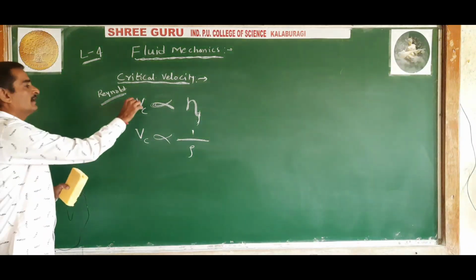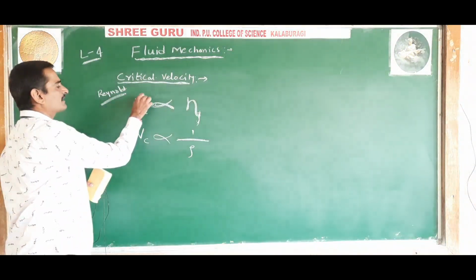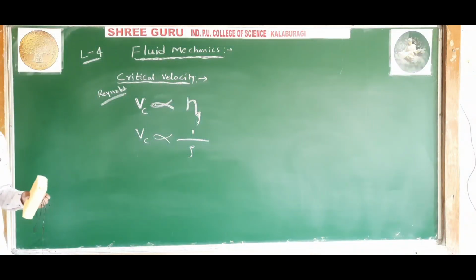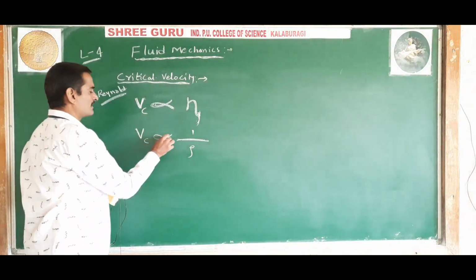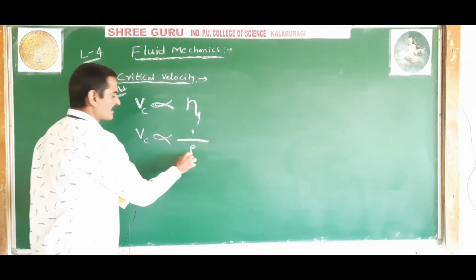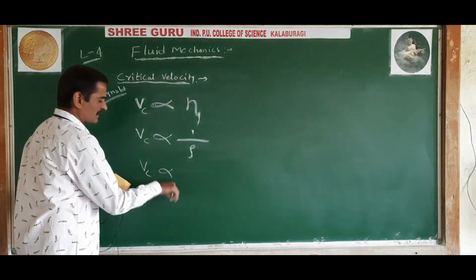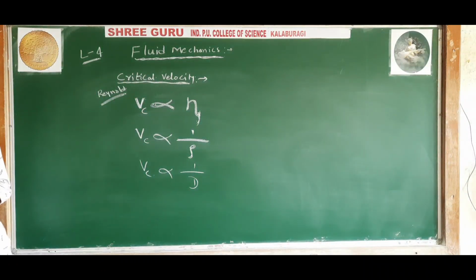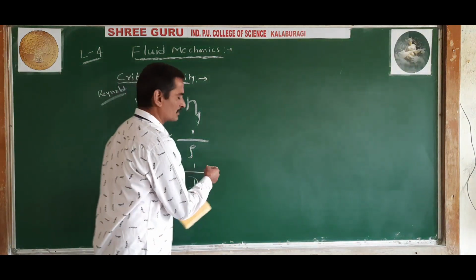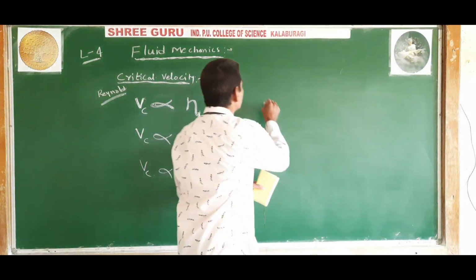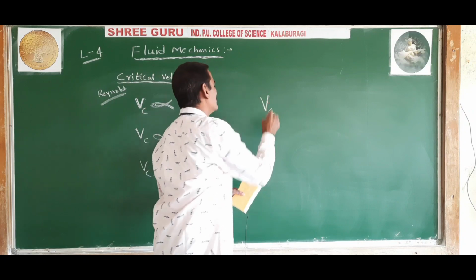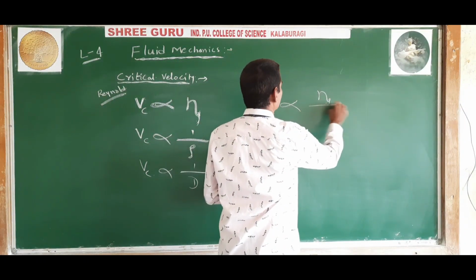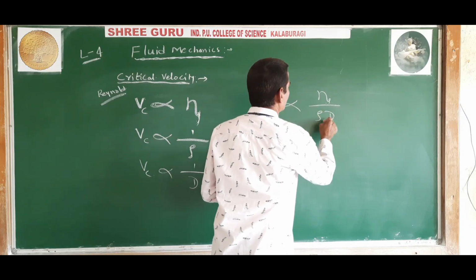So, according to Reynolds, the critical velocity of a liquid is directly proportional to the coefficient of viscosity of the liquid, inversely proportional to the density of the liquid, and inversely proportional to the diameter of the tube. Hence, you can combine all these: Vc, the critical velocity, is proportional to eta divided by rho into d.